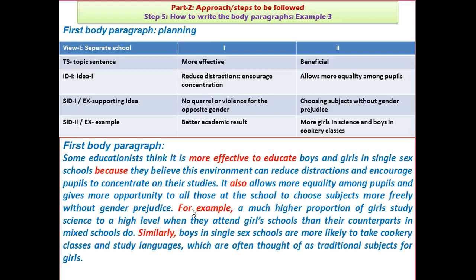So equality among pupils and more opportunity to all those at the school to choose subjects more freely without any gender prejudice. So it's a sort of mixed up, right? But both ideas have been given here. Two main points that I'm trying to say is it reduces distractions and encourages concentration and allows more equality among pupils, and both are proved here. That was the first paragraph, right?